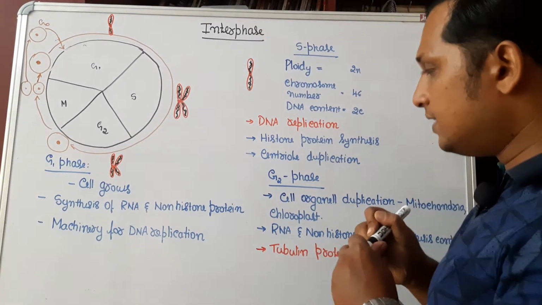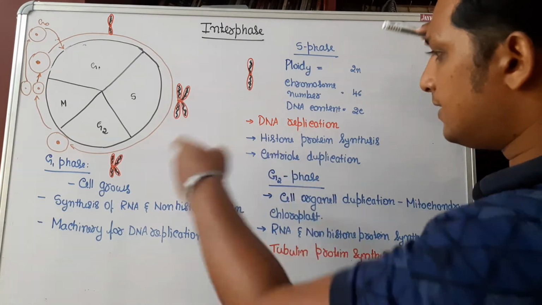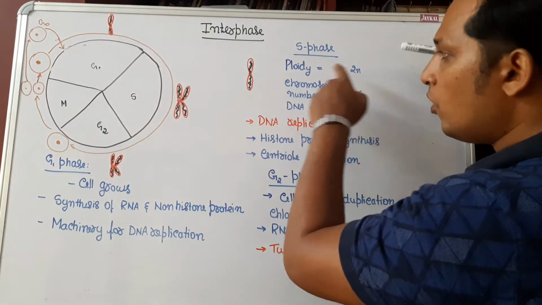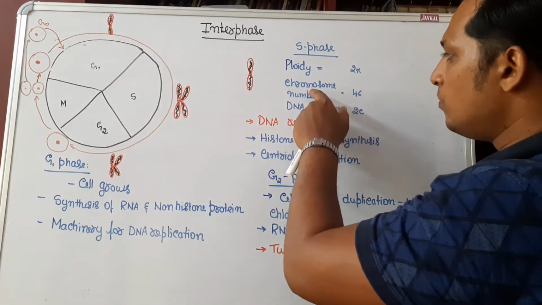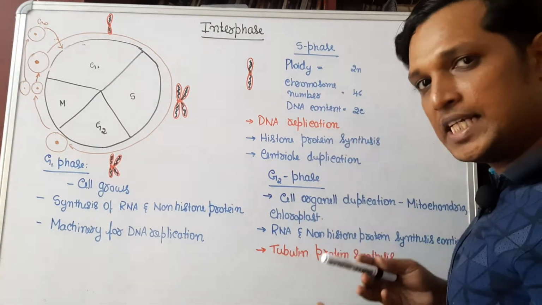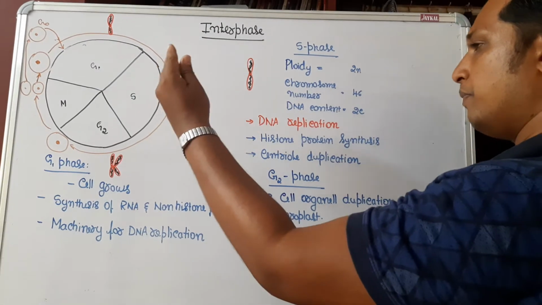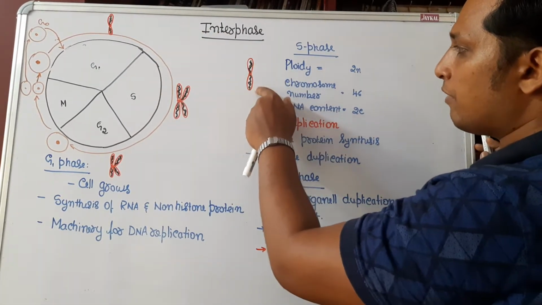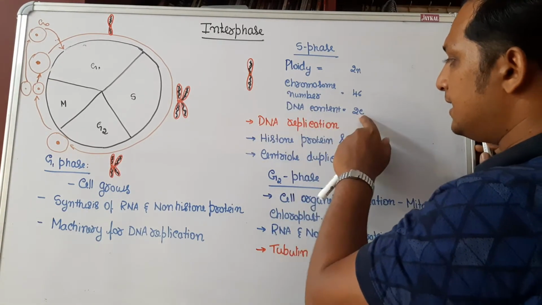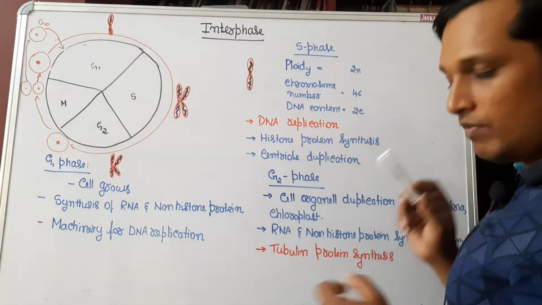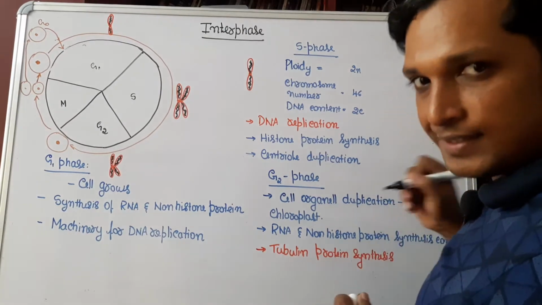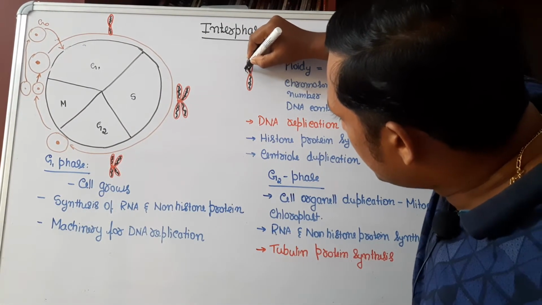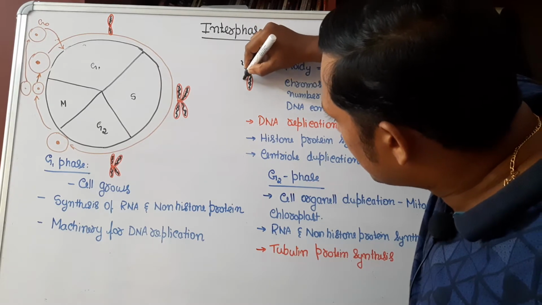Hence, now the cell in the G1 phase had a ploidy of 2n. Chromosome number, let us take 46, is the chromosome number before S phase. Content of DNA, one chromosome is having one DNA, so I will take the content C as 2C. In the S phase, the DNA present will be replicating.